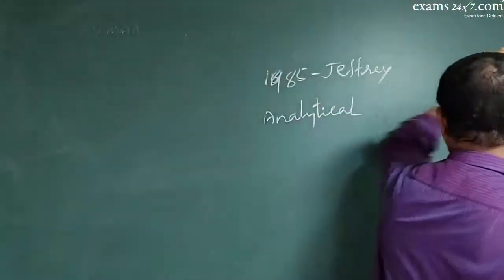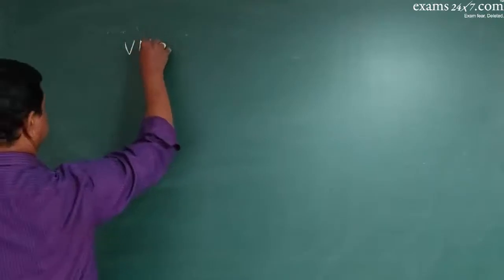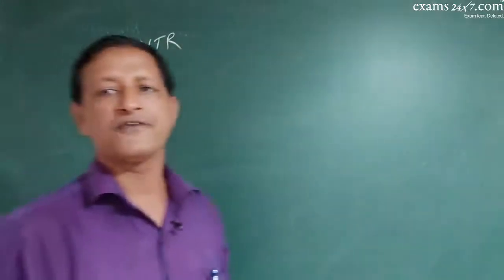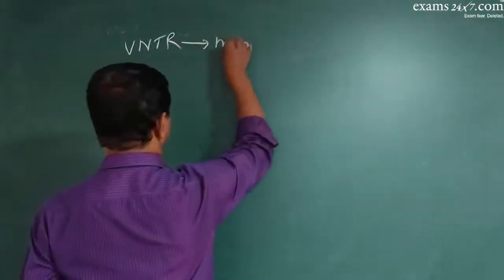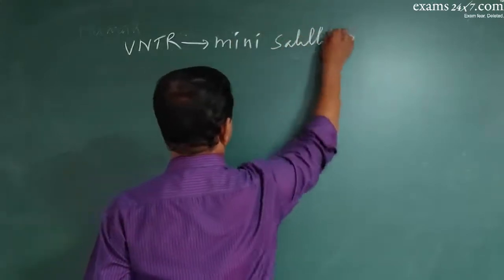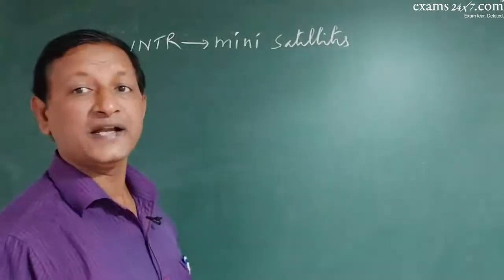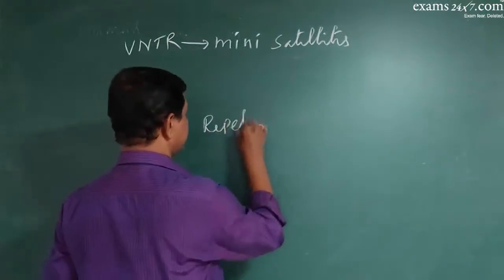And in this technique, what is the basis? Basis is called VNTR. VNTR is nothing but variable number of tandem repeats. These variable number of tandem repeats are nothing but the mini satellites. What are satellites? Satellites are nothing but the repetitive sequences.